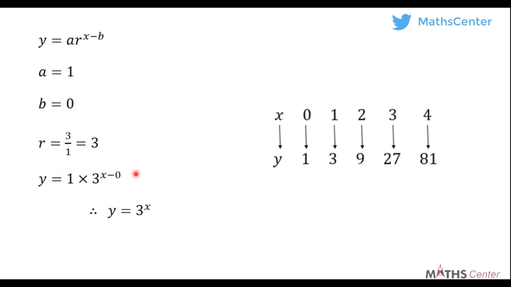And this is true because if you put x is equal to 0, you are going to have 3 exponent 0, which is 1. So y will give us 1. When you put x is equal to 1, you are going to have 3 exponent 1, which will give us 3. When you put x is equal to 2, you are going to have 3 exponent 2, which is 9. When you put x is equal to 3, you are going to have 3 exponent 3, which is 27. The same thing applies to 3 exponent 4, which is 81. So after you found the rule, you can even use the mapping that has been given to you to check whether your answer is right or not.